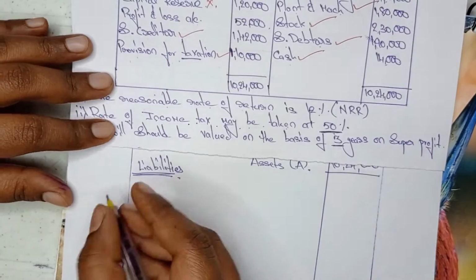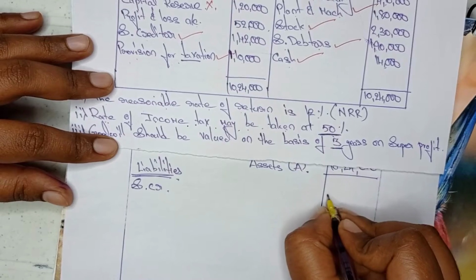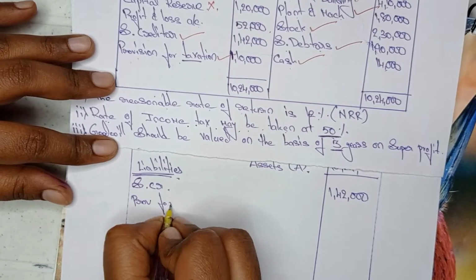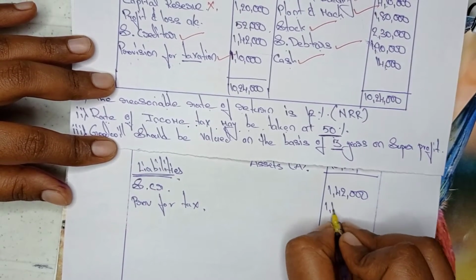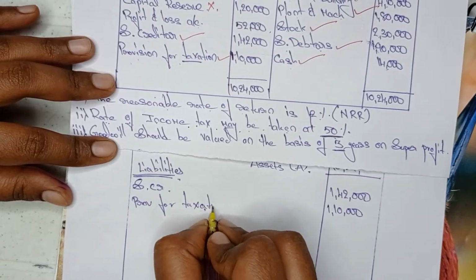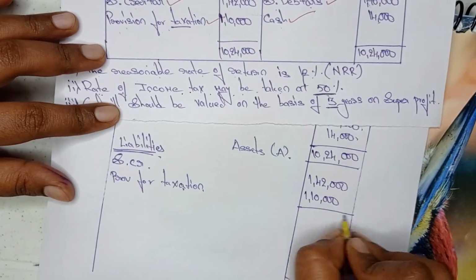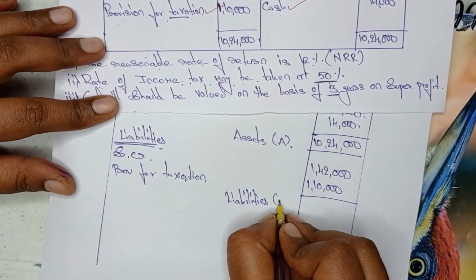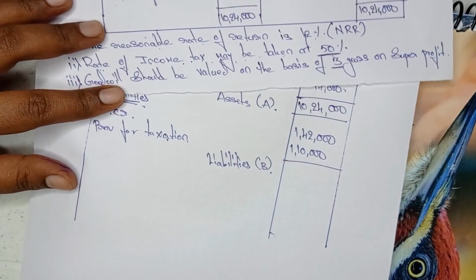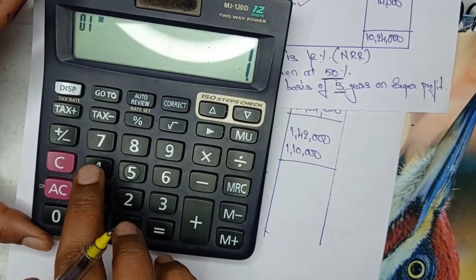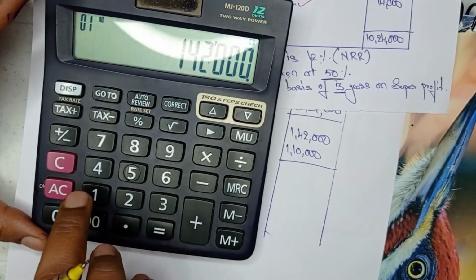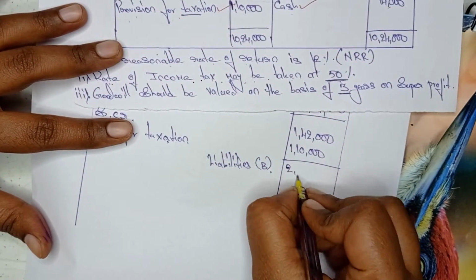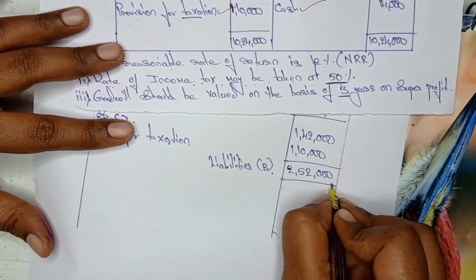I am writing here sundry creditors 1,42,000 and provision for taxation. What is the value? 1,10,000. Now do the total of these liabilities. Liabilities B. Okay, so 1,42,000 plus 1,10,000 is 2,52,000. Okay, now what we need to do here?